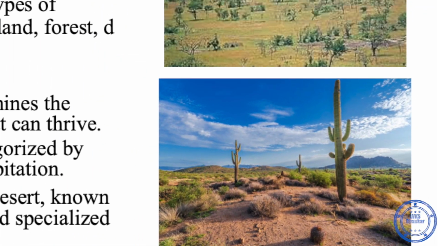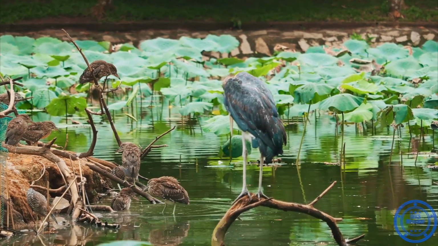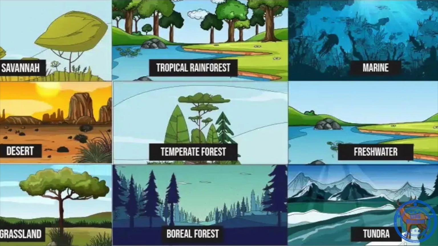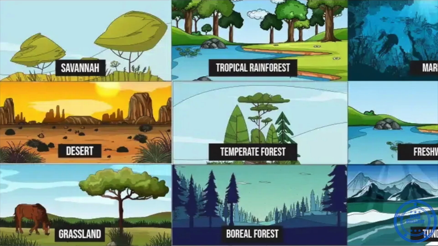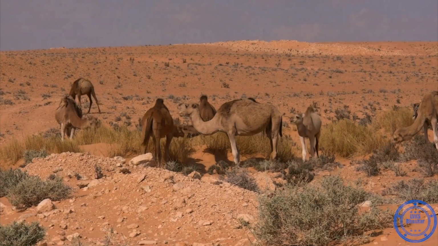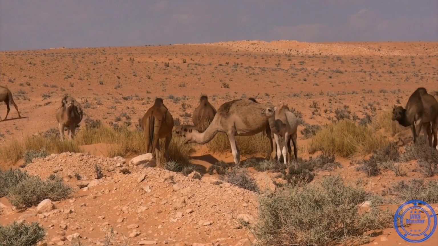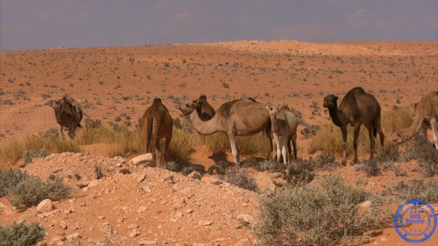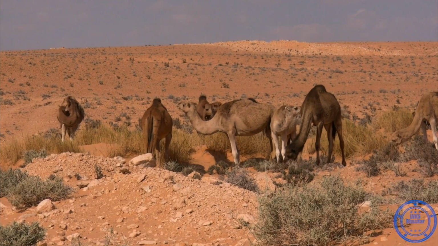Next is the biome. A biome is a large geographical area defined by climate, plants, and animals. The five major types of biomes are aquatic, grassland, forest, desert, and tundra. So, climate determines which organisms thrive in that particular area. For example, the Sahara Desert, which is known for its arid conditions and unique species, is an example of a biome.